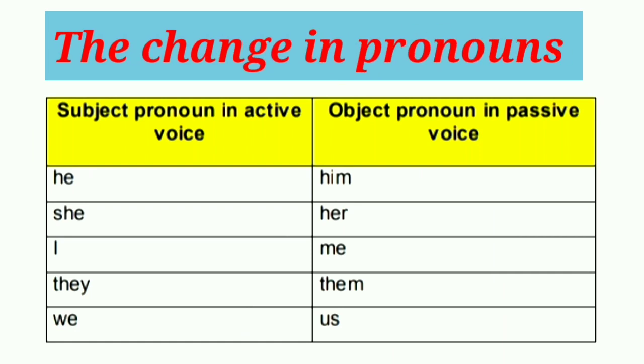One more important thing is when we change a sentence from the active to the passive voice, the subject pronouns change to the object pronouns. Similarly, the object pronouns take the place of the subject and change to subject pronouns. Let's see the table to understand the change in pronouns. He, him; she, her; I, me; they, them; we, us.